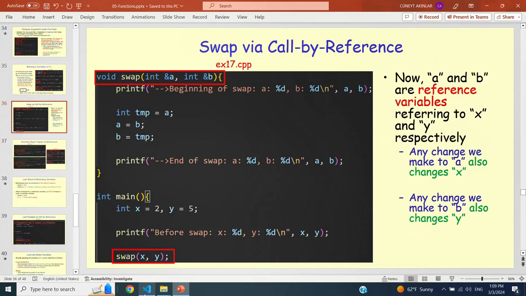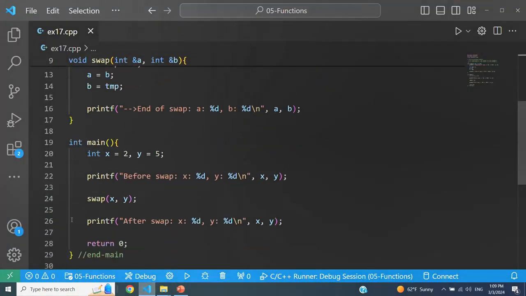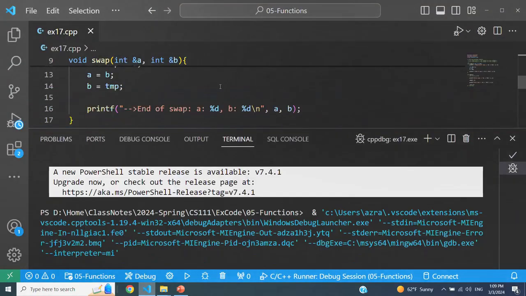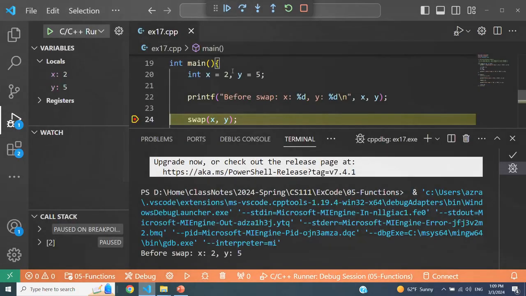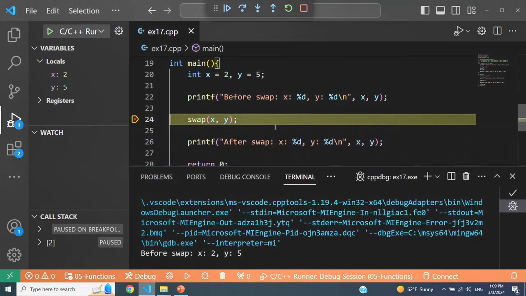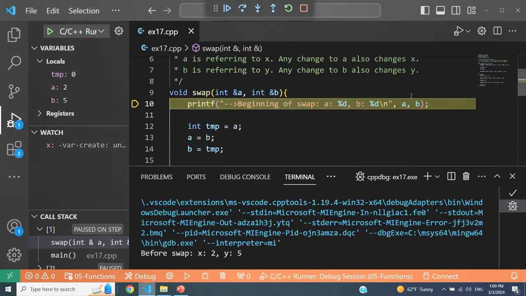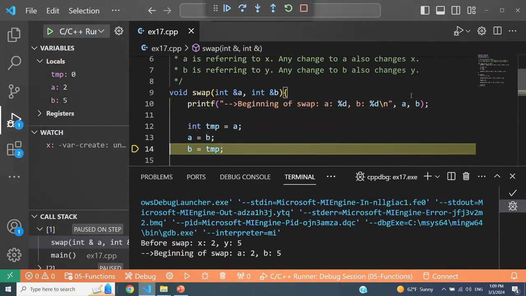So this is example 17. Let me show you that. I'm going to put a breakpoint in here and go step by step so that you see that as soon as we make a change to a and b, the value of x and y in the calling context will change. So let's step into the swap function. So let me do x and y. I don't know if I can do it. Probably not. All right, so let's swap a and b using the three lines of code using a temporary variable.